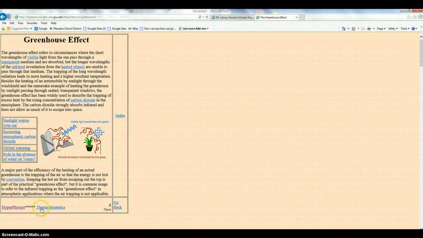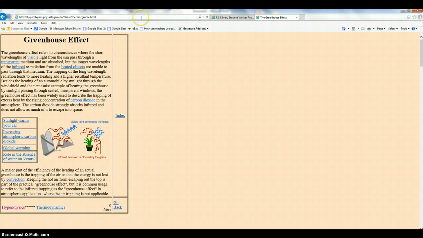So how do we find the date? Well, we're going to go to the Hyperphysics homepage. And by the way, you might think the title is Greenhouse Effect. That's the title of this page, not of the book that we're referencing. But a lot of people would use Greenhouse Effect as the title because it seems logical, even though it's incorrect.